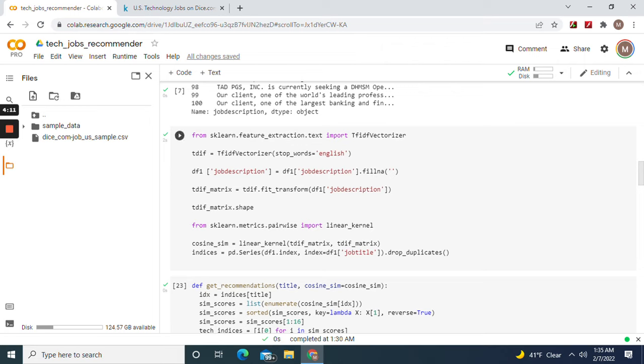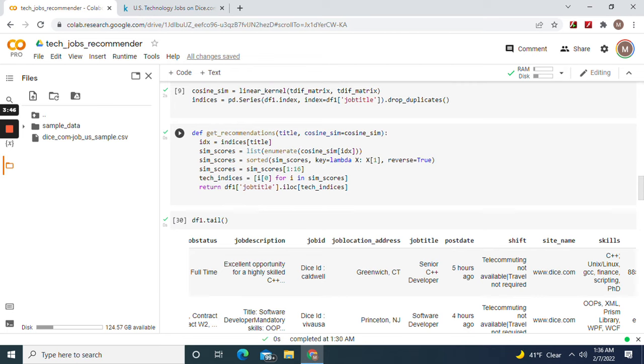TfidfVectorizer, stop words equals English. df1 job description equals df1 job description, drop this. Transform job description. Linear kernel equals tfidf matrix, tfidf matrix. Okay, indices equals df1 job title, drop duplicates.